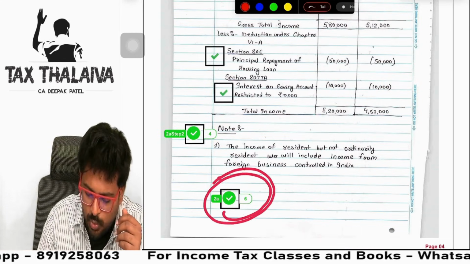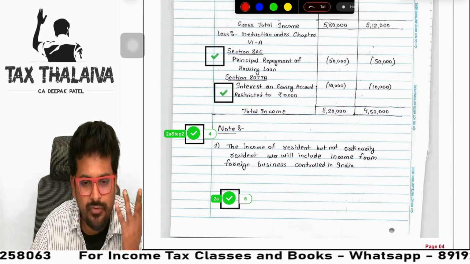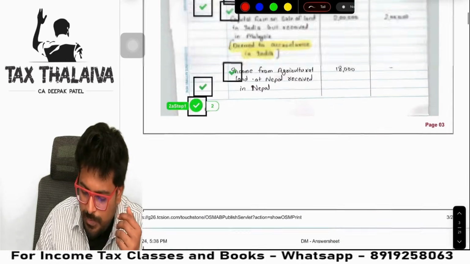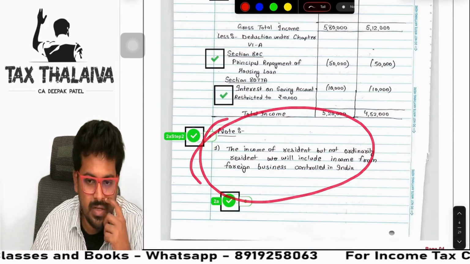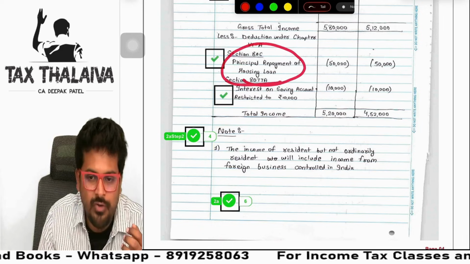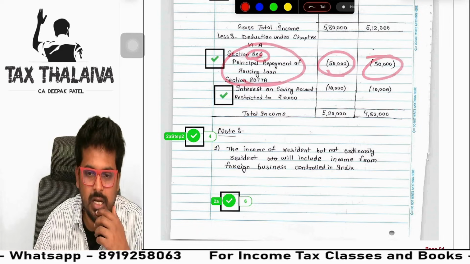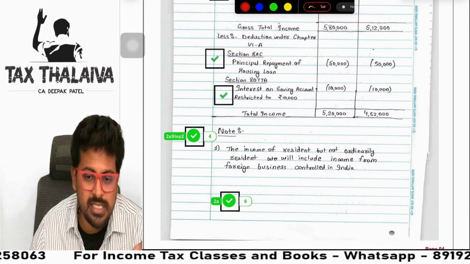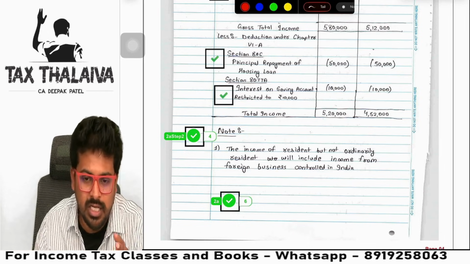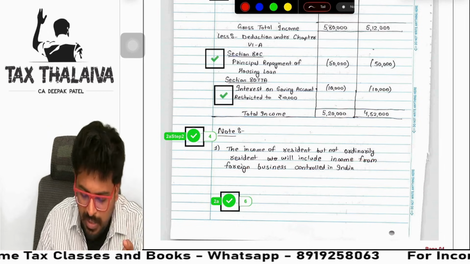Because the question is asked only for 6 marks. This is not a 15 marker question. And look at how many adjustments there are, so you will not find many notes. Let's say, for example, principal repayment of housing loan, 50,000. He took 80C deduction. What you would think is, let me write one note on this: as per section 80C of the Act, housing loan repayment should be allowed. I wrote some story here. Not needed. Full marks, he got 6 marks.